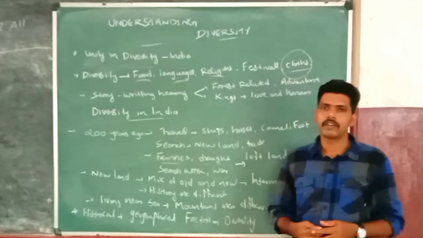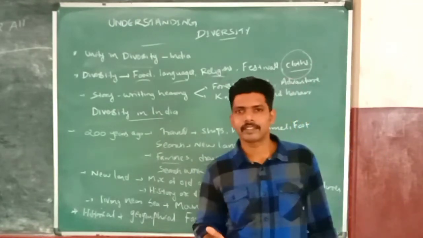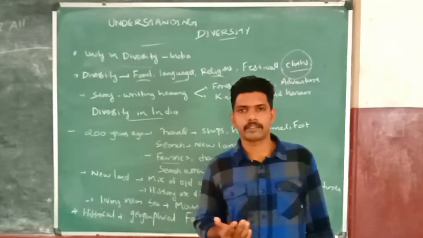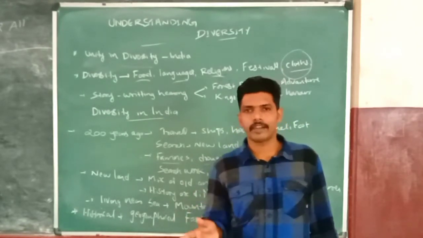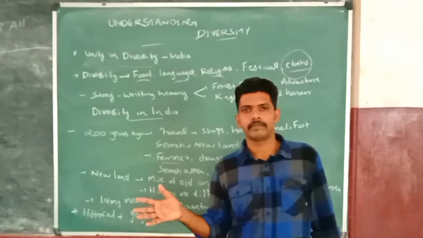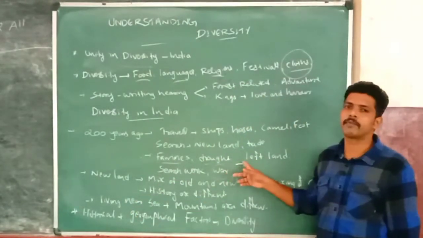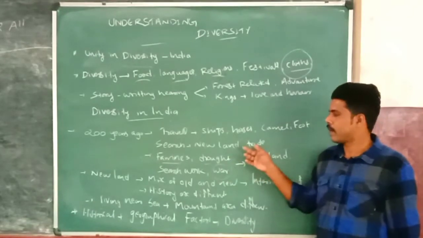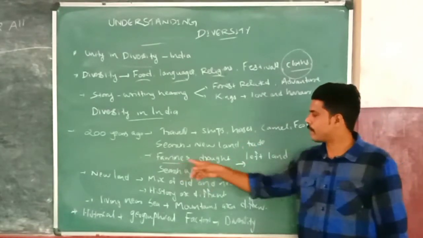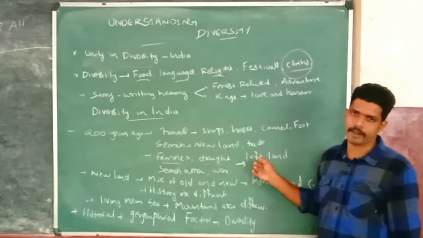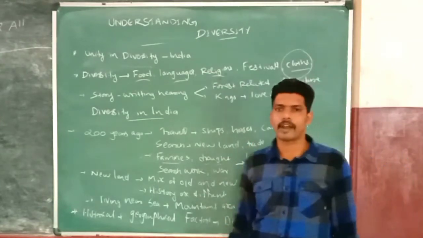At present also, if there is any war between different countries, people are migrating from that land to another land. So in that period also, if there was any war, people moved from that place to another place. And they searched for work. Because of famine, because of drought, they left their land and searched for new land.